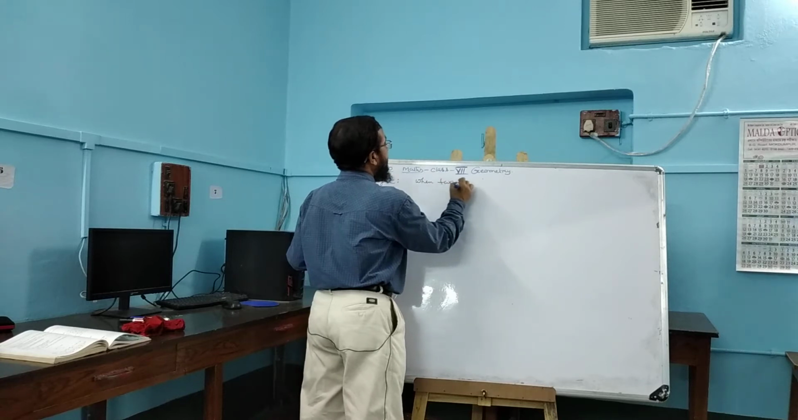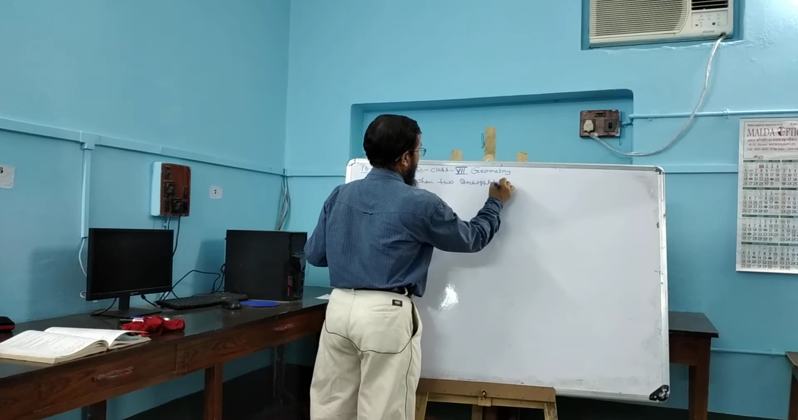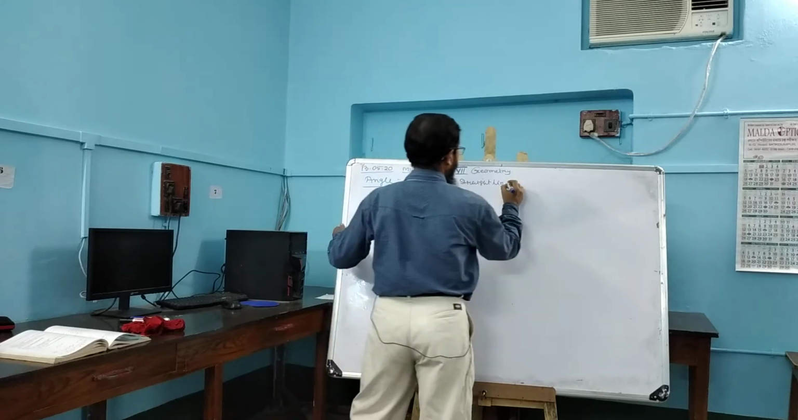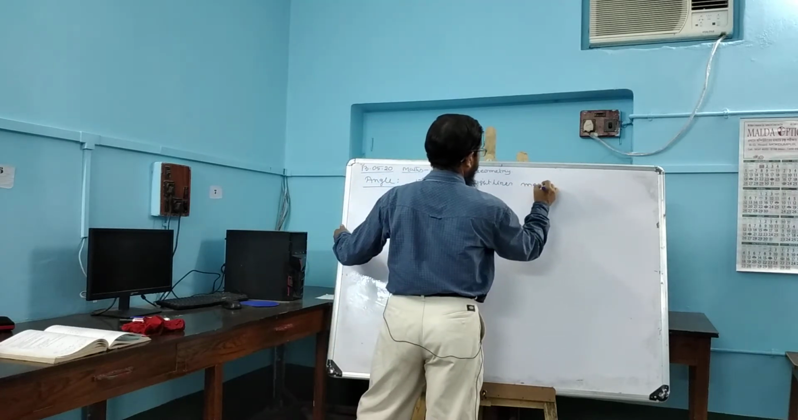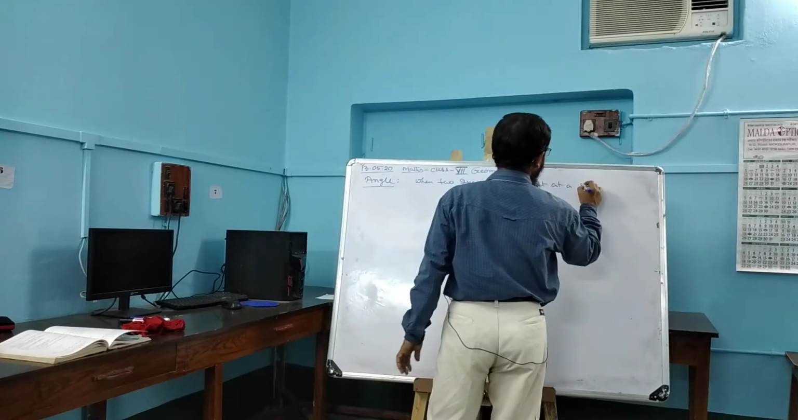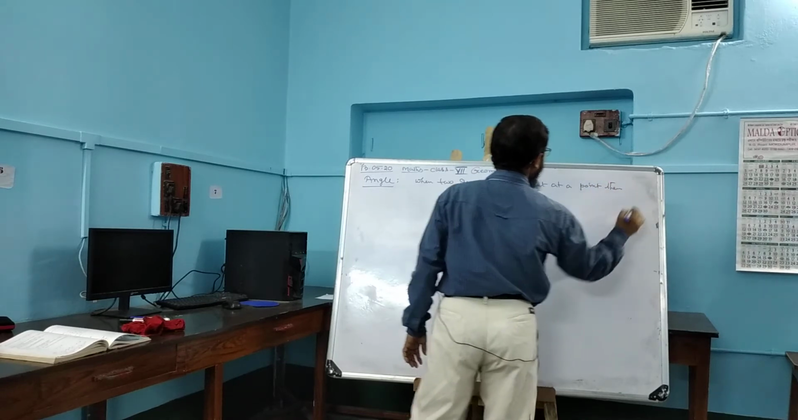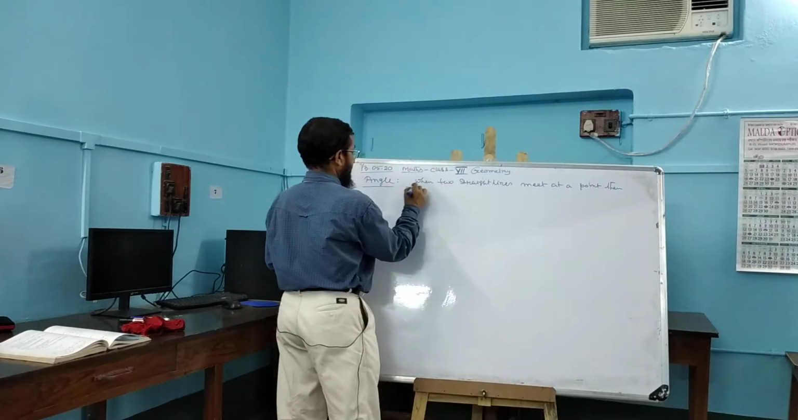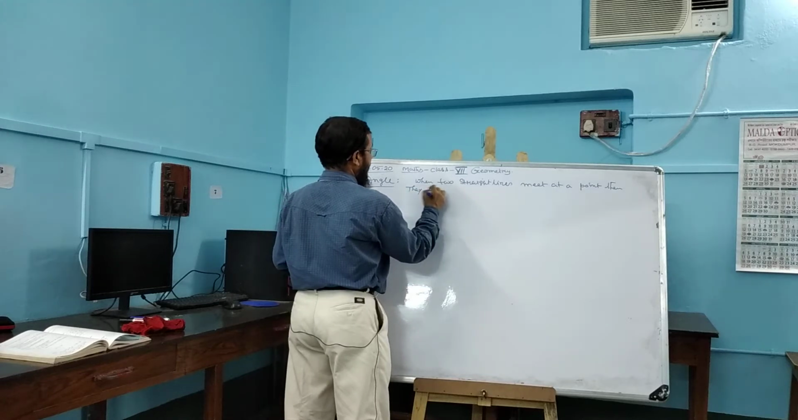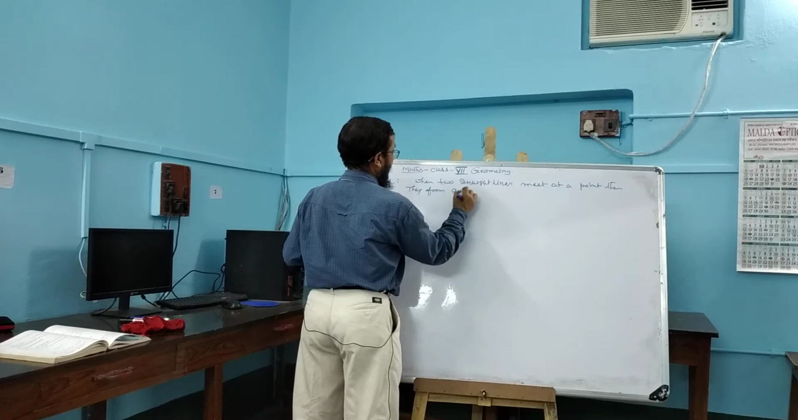When straight lines meet at a point, then they form angle.